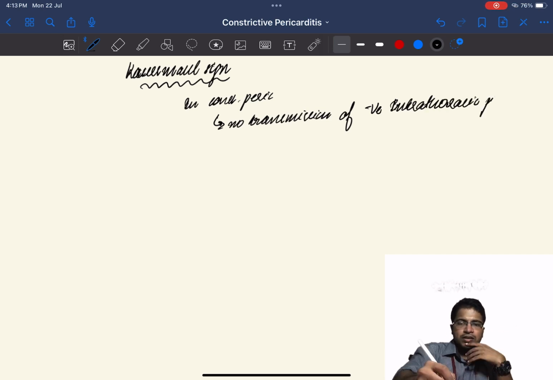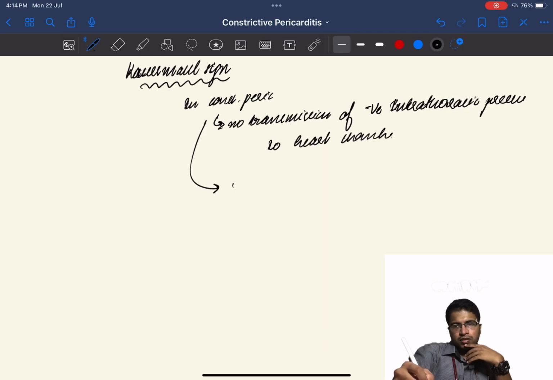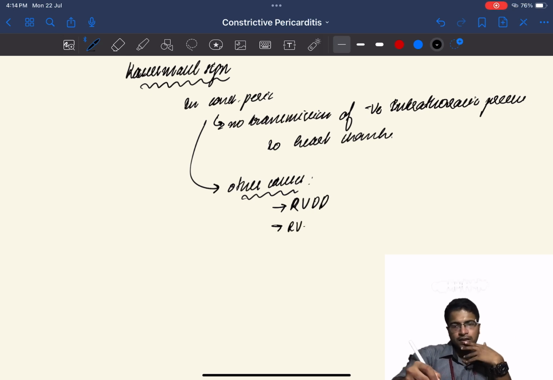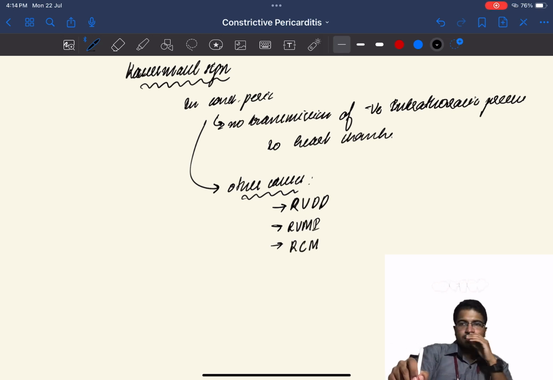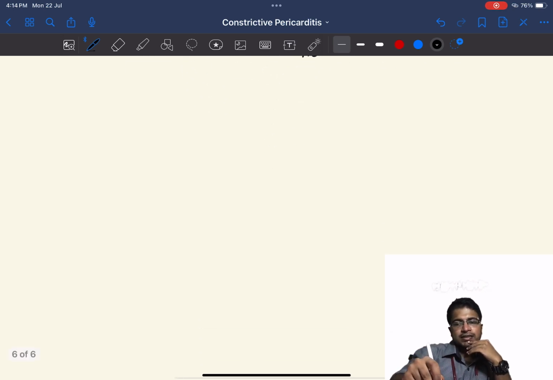That is leading to Kussmaul sign. The other causes for Kussmaul sign are right ventricular diastolic dysfunction, right ventricular dysfunction, right ventricular myocardial infarction, restrictive cardiomyopathy, etc. So now we will go to clinical features in case of constrictive pericarditis.